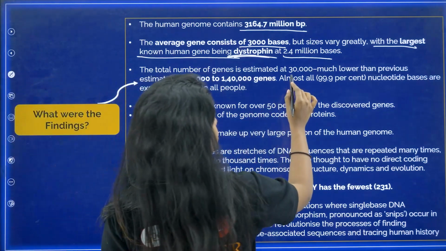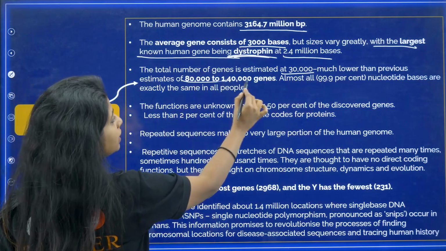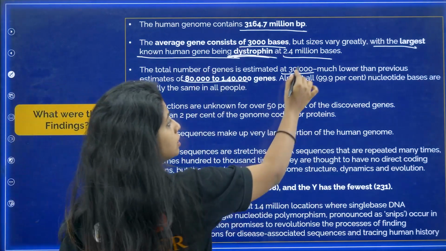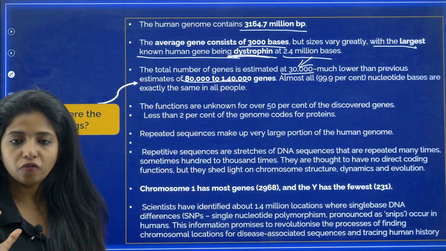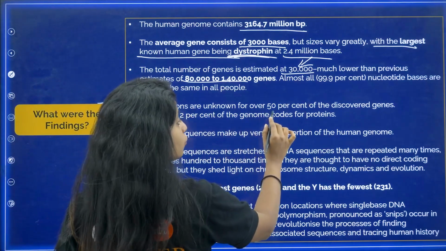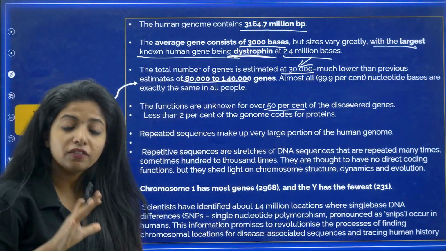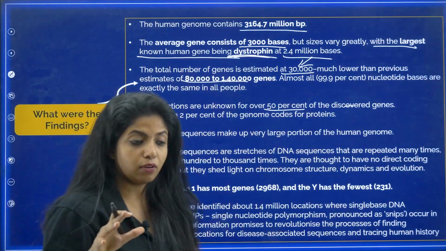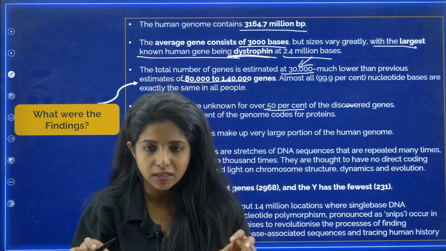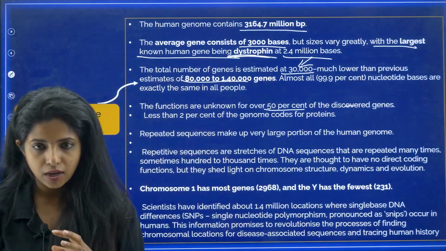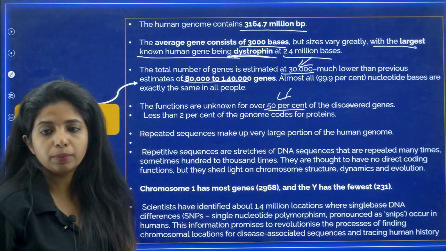Now, the total number of genes is estimated at 30,000, much lower than the previous estimates of 80,000 to 140,000. So in total, my dear children, 30,000 genes were what they were actually able to find. Now, the functions are known for over 50% of the discovered genes, and less than 2% of the genome codes for protein. So we were only able to understand the functions of up to 50% of these genes, my dear children.